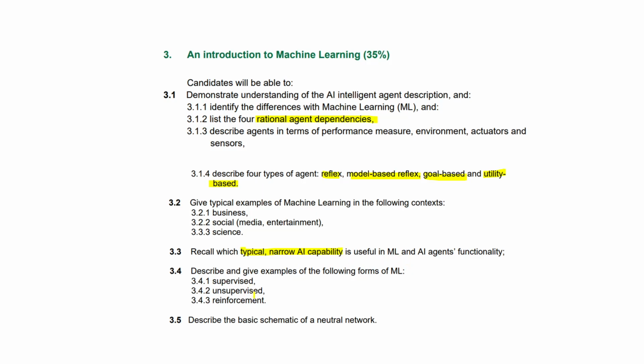Describe and give examples of the following forms of machine learning: supervised, unsupervised, reinforcement. And finally, 3.5, describe the basic schematic of a neural network. They've spelt it neutral.